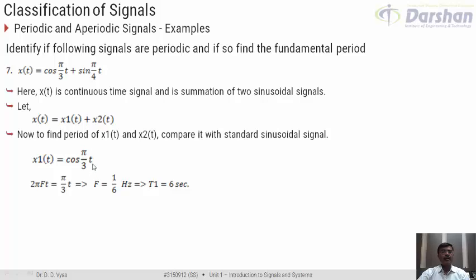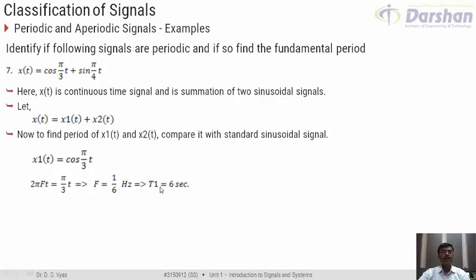We have done such examples in the previous session. I am sure you understand this. I am trying to compare this signal with cos(2πFt). So I would get 2πF = π/3, which gives me the frequency F equal to 1/6 Hz, that is, the time period of x1, which I call T1, is equal to 6 seconds.